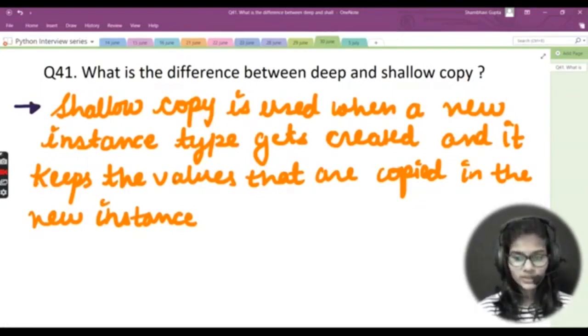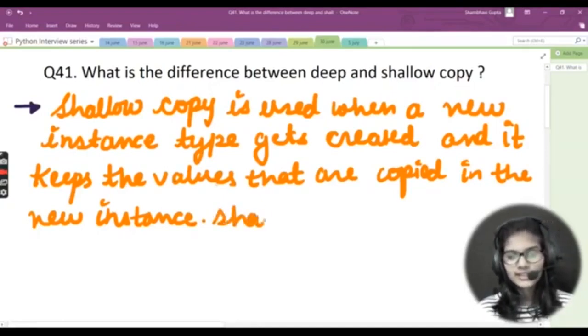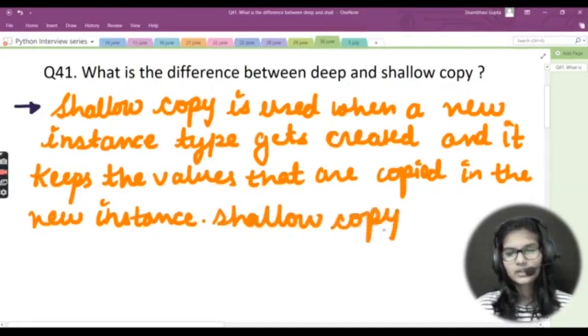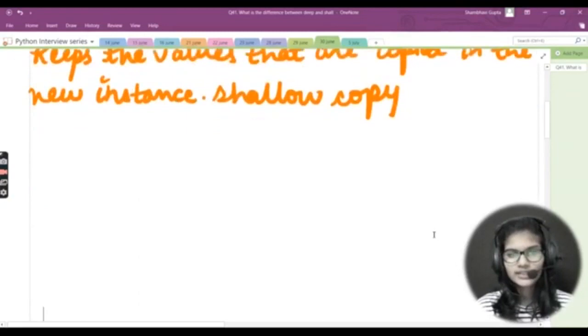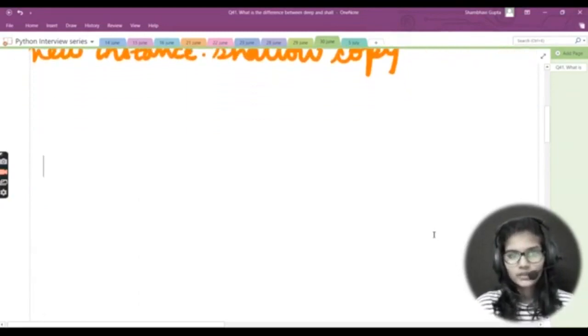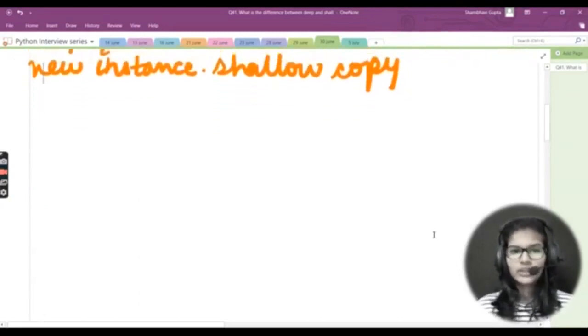I'm just writing all the differences for the shallow copy first, and after that I'll write all the things for the deep copy. I would not differentiate yet and just make some lines and write that. After that, the second thing that comes for the shallow copy is that. Let me come down so that I can get some space. So shallow copy right here.